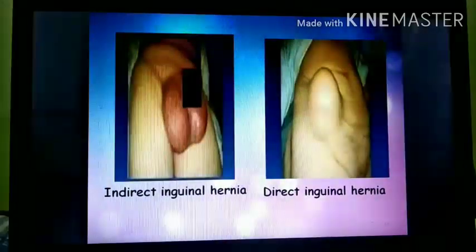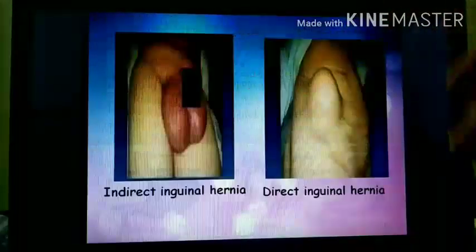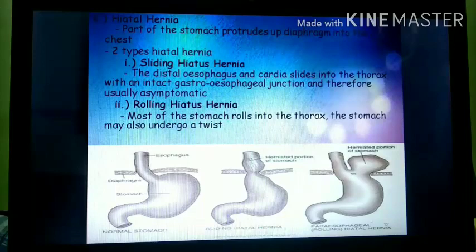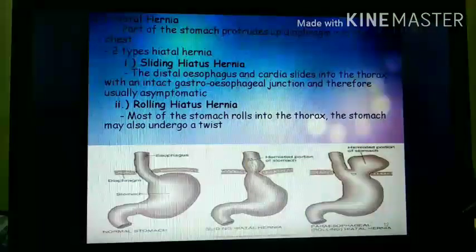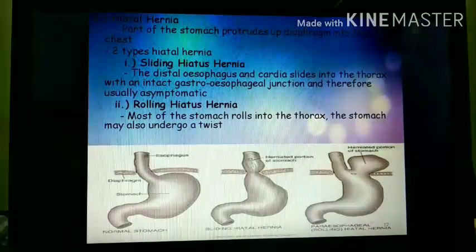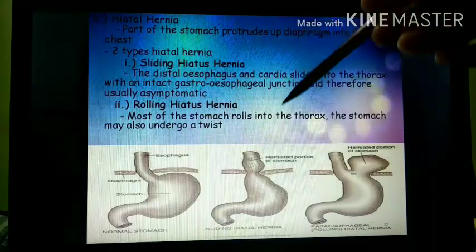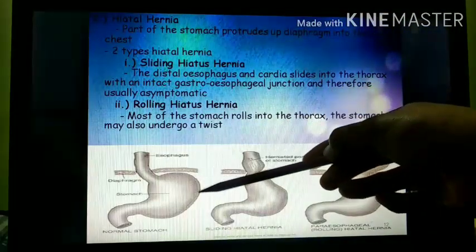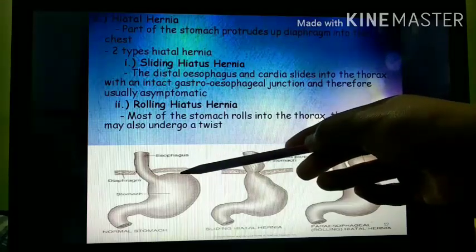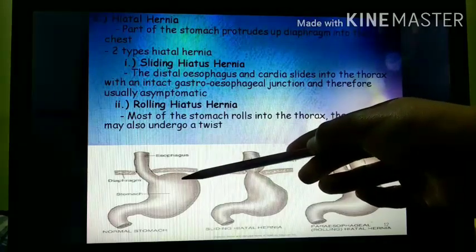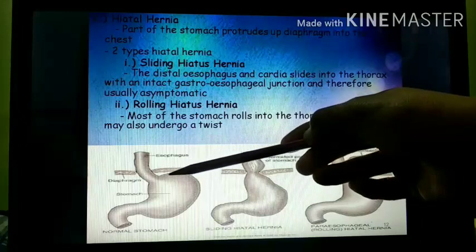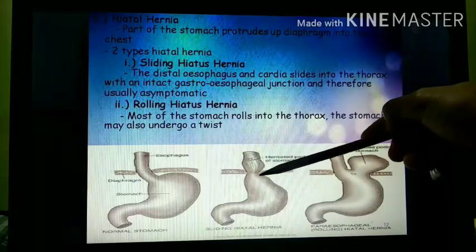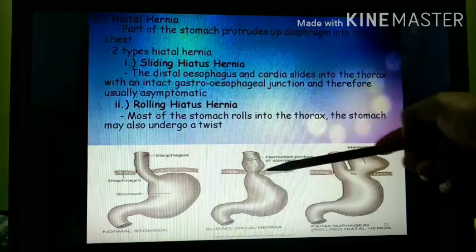The next are indirect inguinal hernia and direct inguinal hernia. Next is hiatal hernia. In this, the part of the stomach protrudes up through the diaphragm into the chest. This is the normal oesophagus and this is the part of the stomach. This is the diaphragm. Normally the stomach is situated below the diaphragm, but in hiatal hernia, the oesophagus or part of the stomach protrudes above this diaphragm.